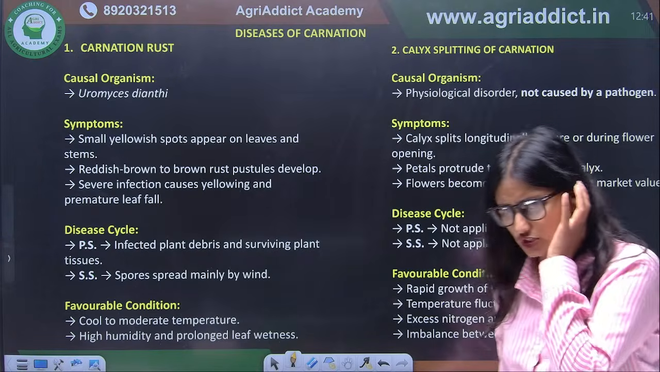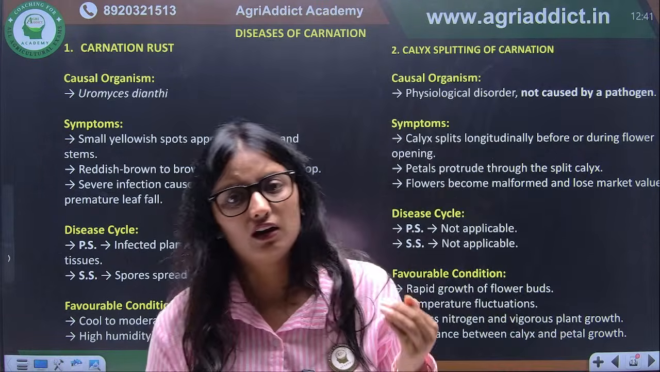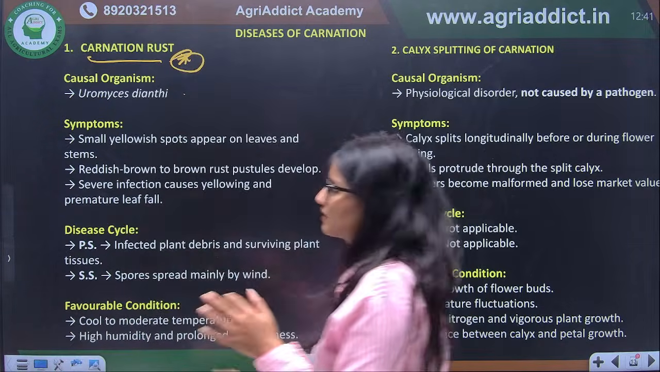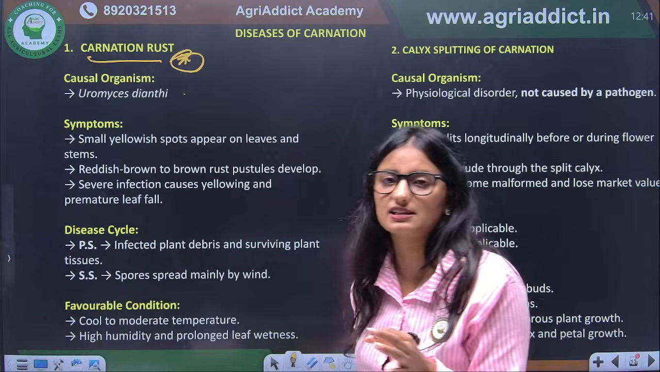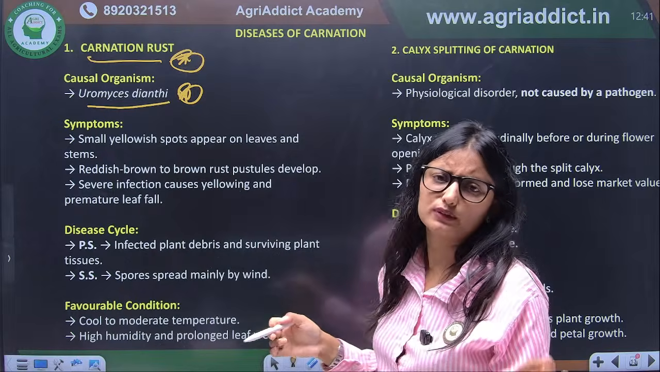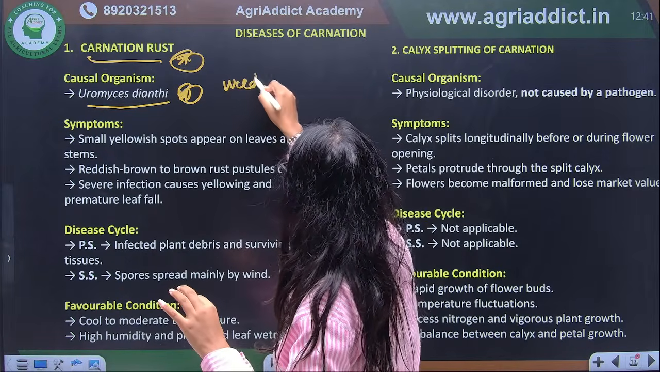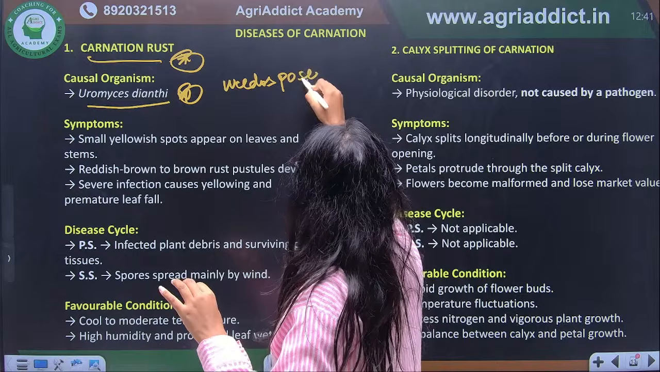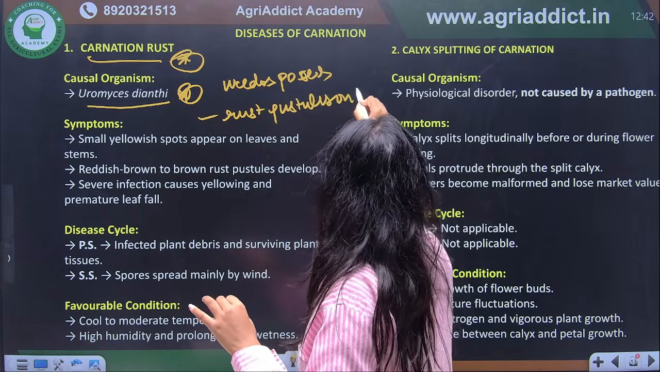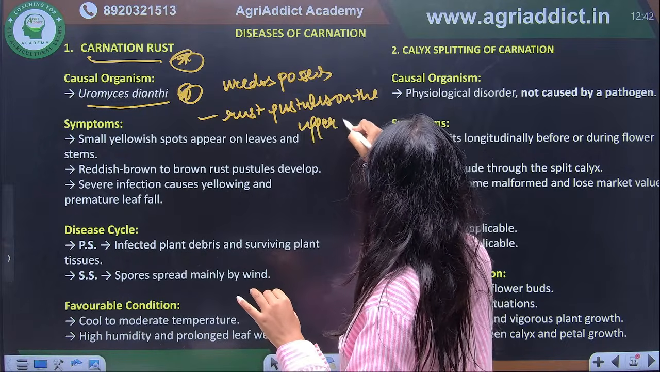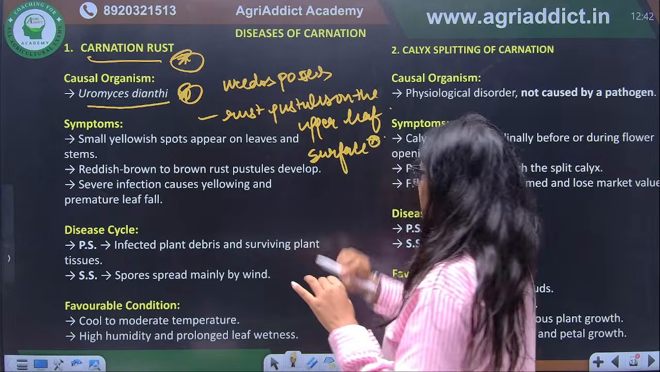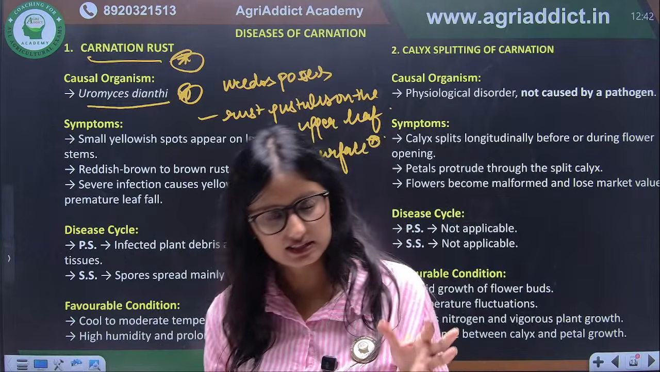Next we have carnation. There are not many diseases you have to discuss in carnation. One is carnation rust. Again and again I am saying, rust disease of each and every ornamental plant is important, which is due to Uromyces dianthi. And what is the characteristic symptom of the rust? That is the formation of uredospores, and there will be rust pustules on the upper surface of leaves. Rust pustules on upper leaf surface. This is the characteristic symptom.